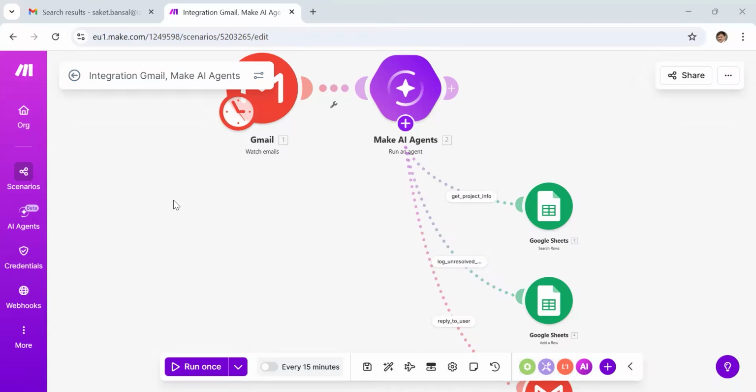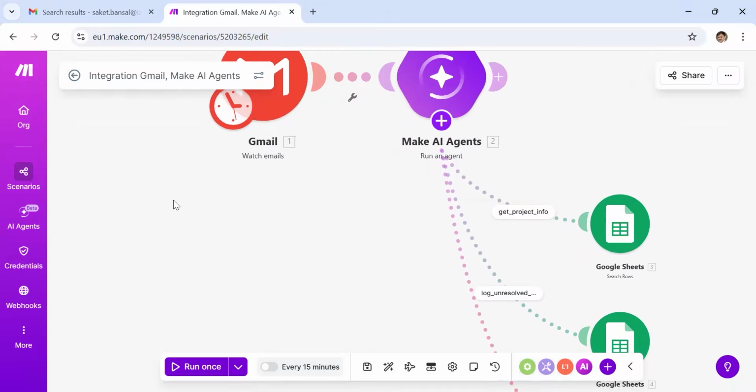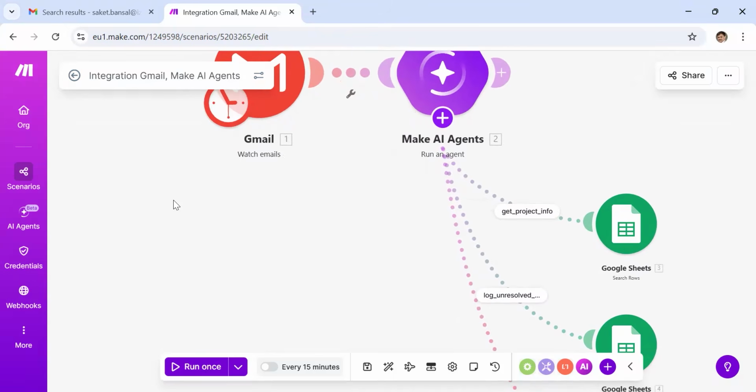First I'm showing you what I made, what the business case is, and then we get into the details. So I created an automatic agent who can respond to project related email queries. You get a query in a designated email.